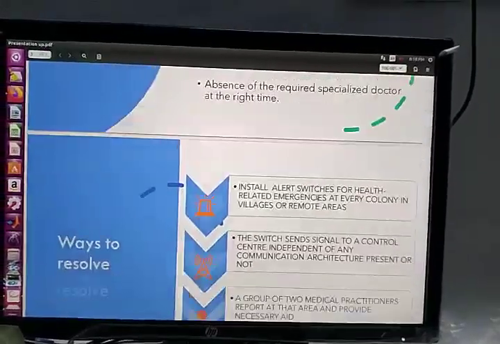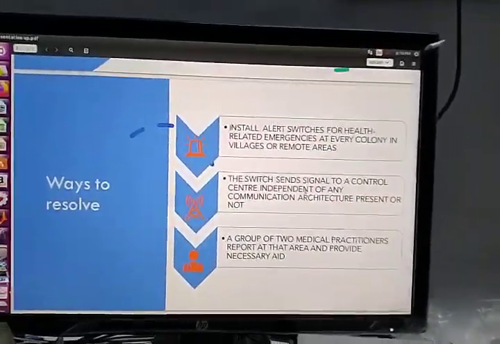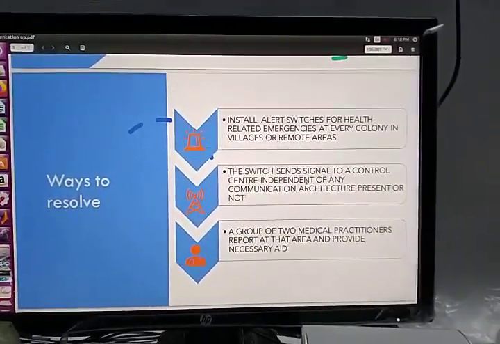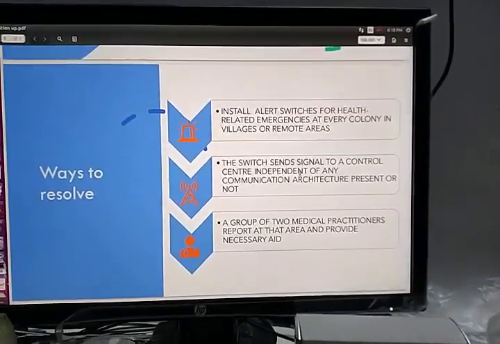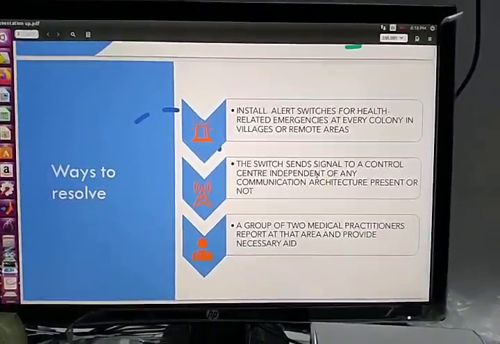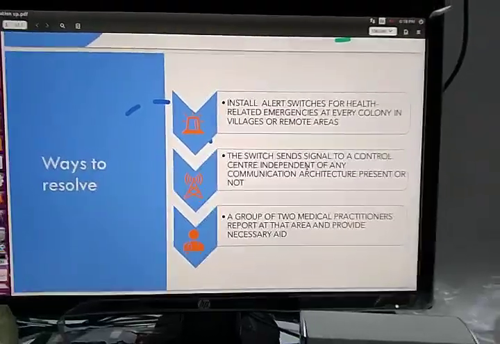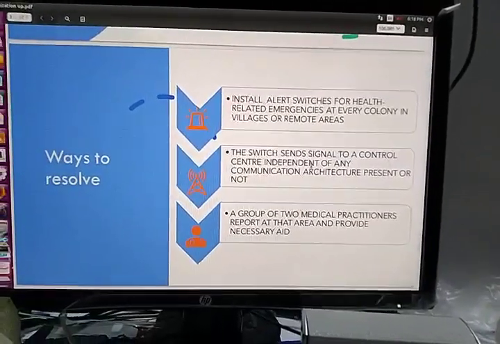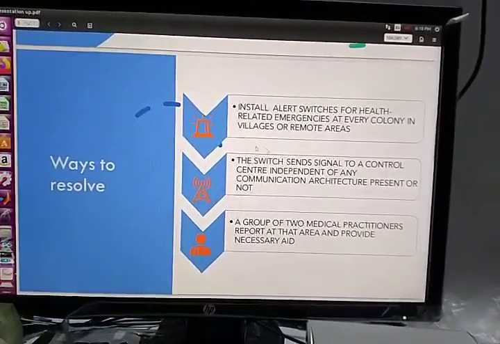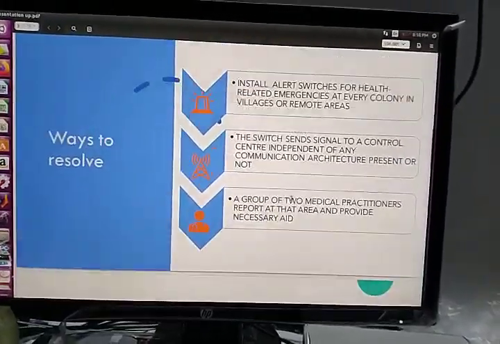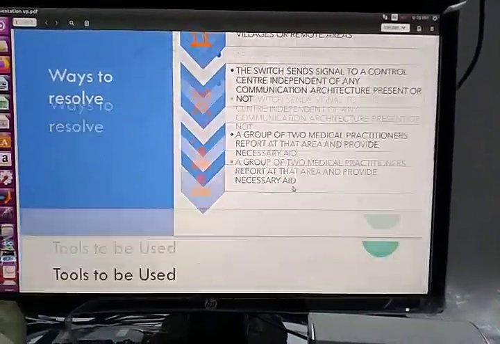So our solution is we will install alert switches in each village, at crossings or some important areas of the village, so that every villager can access them. In case of an emergency, everyone will be able to access that emergency switch.